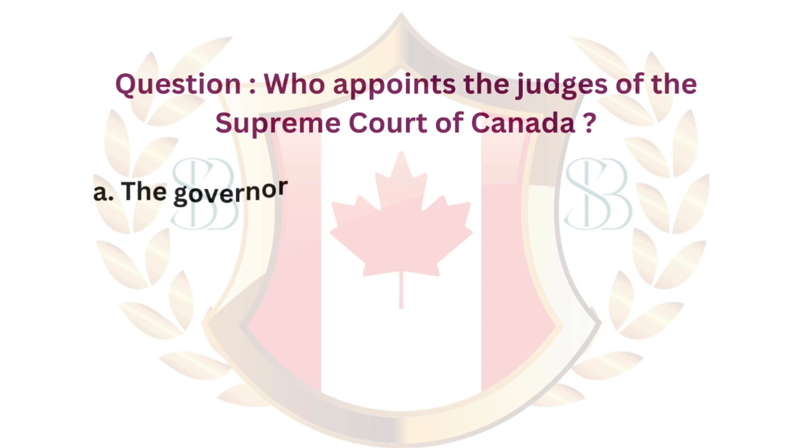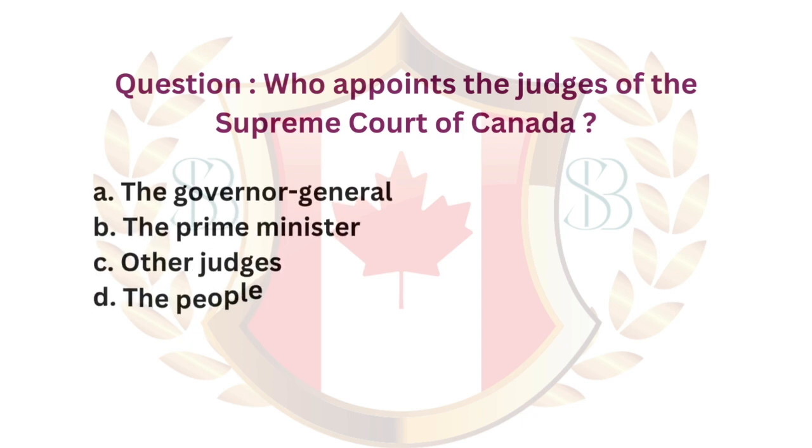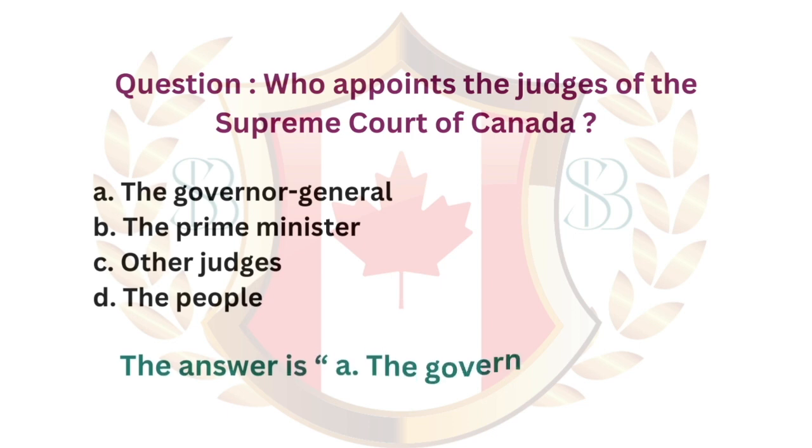Question. Who appoints the judges of the Supreme Court of Canada? A. The Governor-General. B. The Prime Minister. C. Other judges. D. The people. The answer is A. The Governor General.